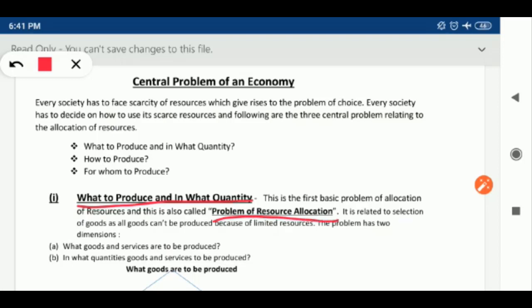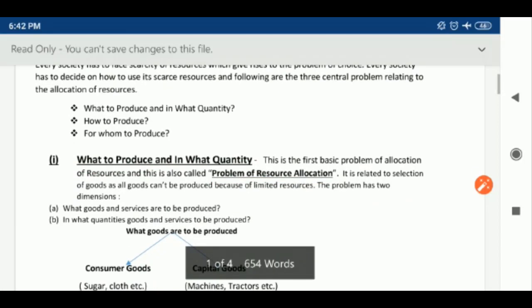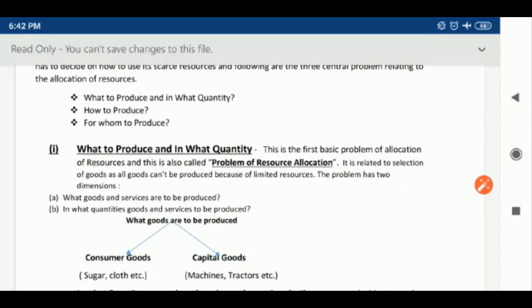This problem refers to the selection of goods and services to be produced and the quantity to be produced of each selected commodity. Every economy has limited resources and thus cannot produce all the goods. So, one or other good must be sacrificed so as to produce a given commodity. It is related to the selection of goods, as all goods cannot be produced because of the limited resources.